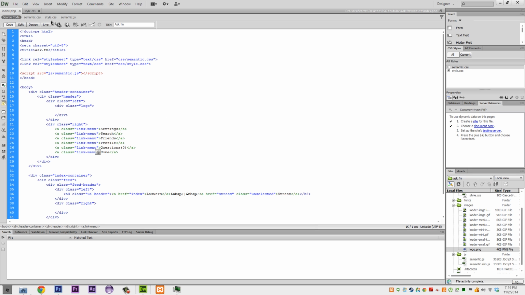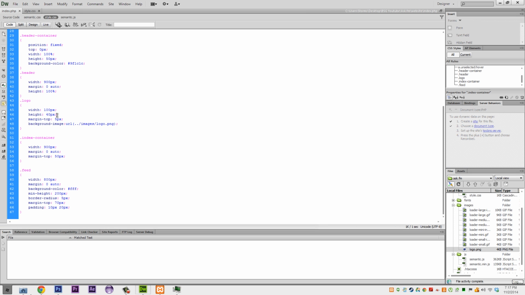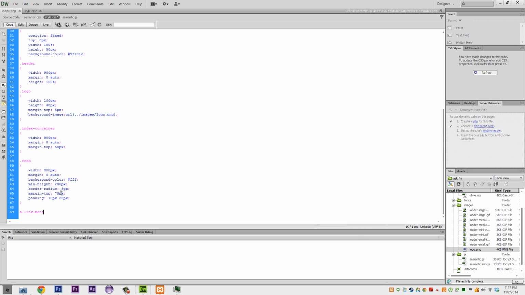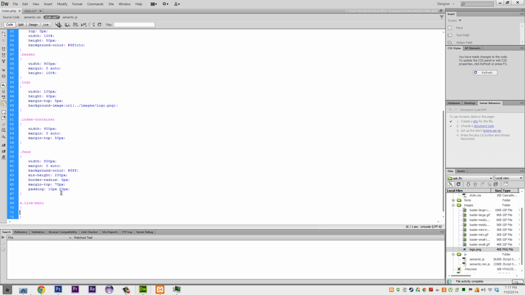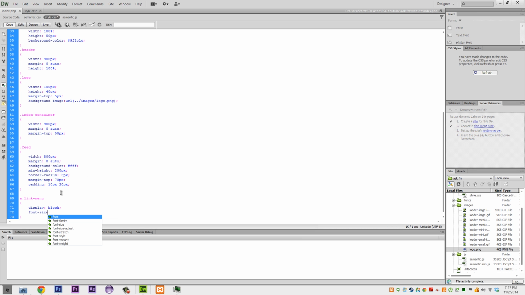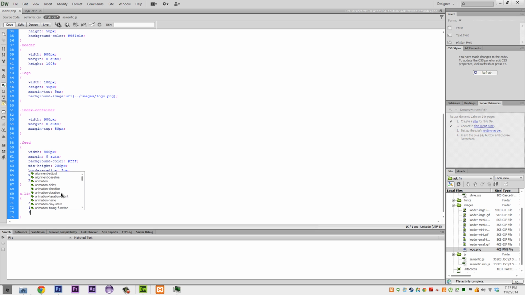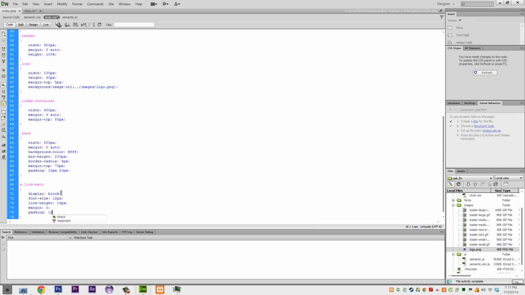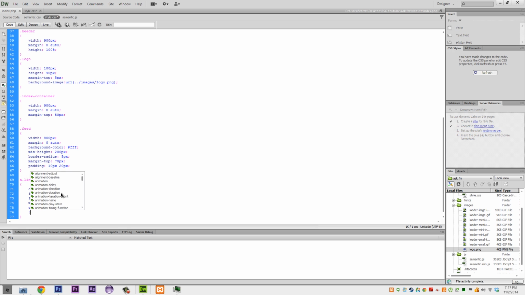Next thing, we're going to have home be link menu and then selected, just because we want it to be white. Next thing we want to do is a.link menu, and we want to do a few things. So we want to display as a block. The font size is going to be 12 pixels. The line height will be 14 pixels. The margin will be 0. The padding will be 13 pixels and 6 pixels. The text align will be center.